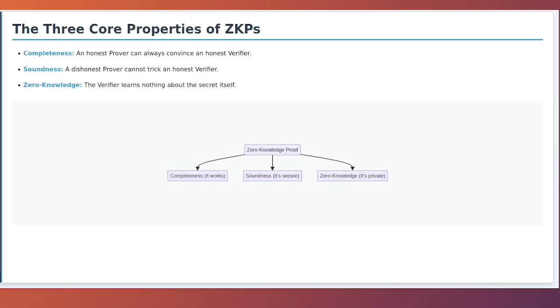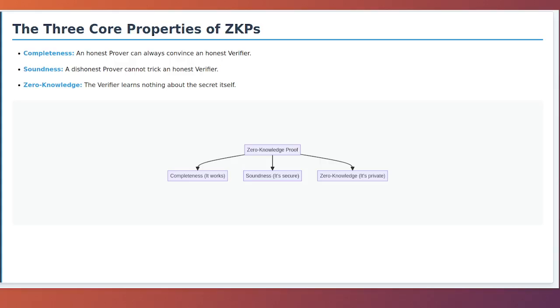The three core properties of ZKPs. For any protocol to be considered a valid zero-knowledge proof, it must satisfy three critical properties, which are the pillars of its integrity and security. First is completeness. This property guarantees that if the prover's statement is true and both parties follow the protocol honestly, the verifier will always be convinced. It is the assurance that the system works as intended for legitimate proofs.